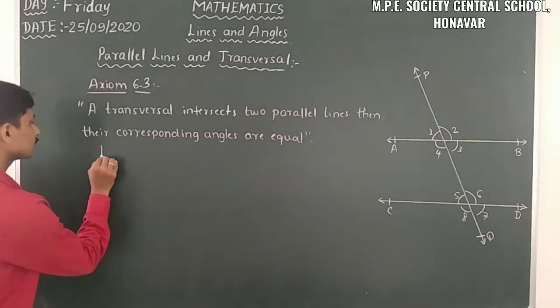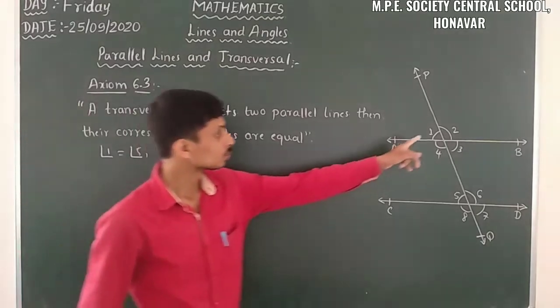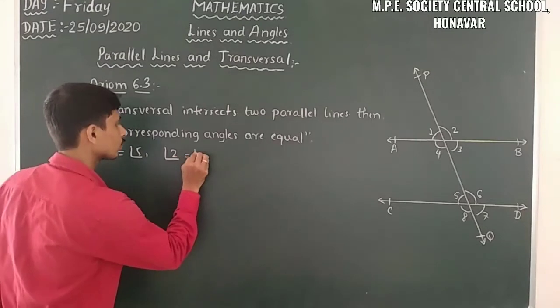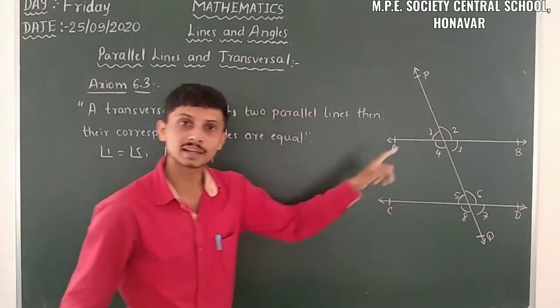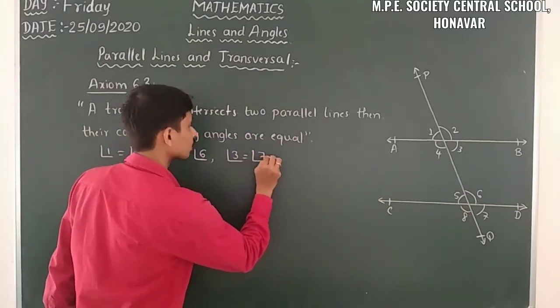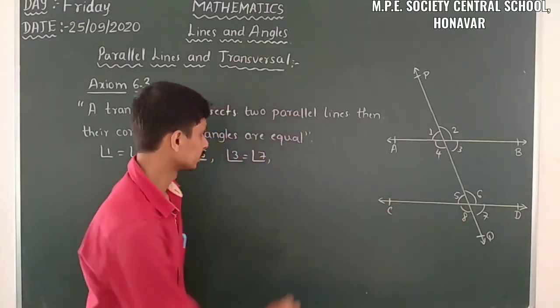So one pair is 1 is equal to 5 and the second pair is angle 2 is equal to angle 6, and angle 3 is equal to angle 7. Then finally angle 4 is equal to angle 8.